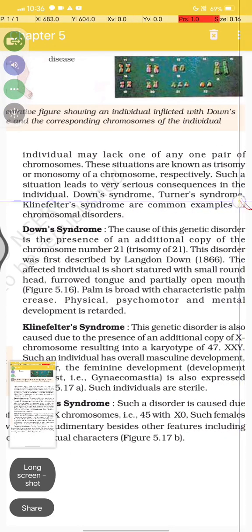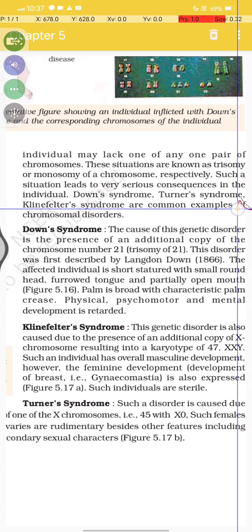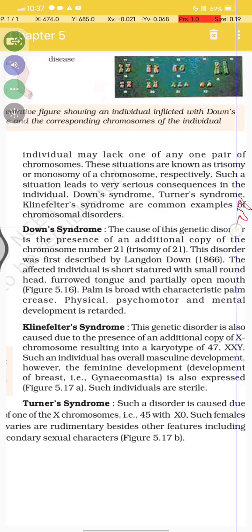Turner syndrome and Klinefelter syndrome are common examples of chromosomal disorders.